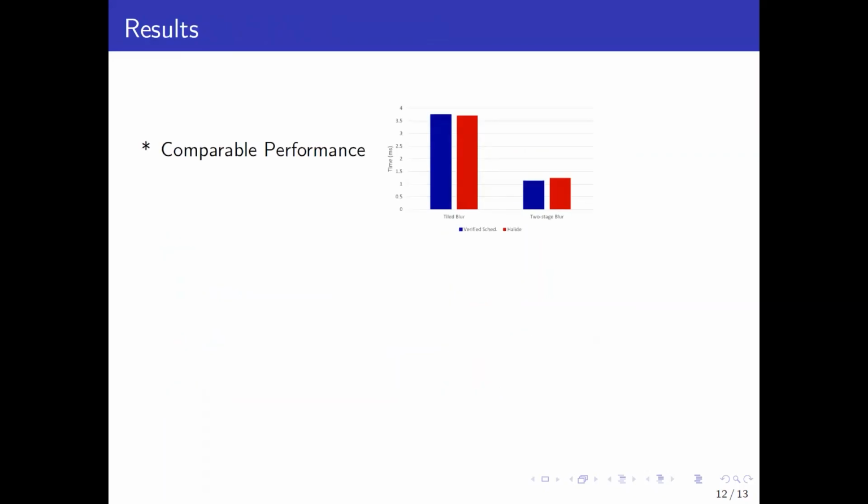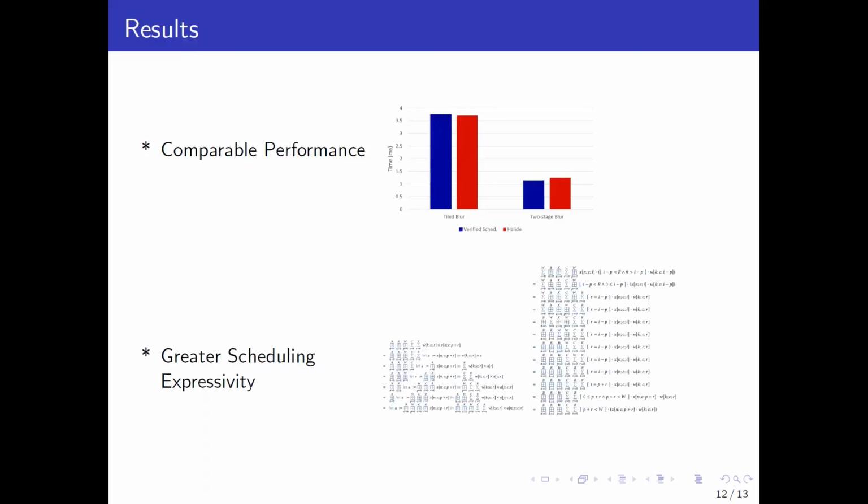We have preliminary results on a set of representative examples that show that our framework is able to produce efficient code on par with that produced by state-of-the-art systems with weaker formal guarantees, like Halide. Moreover, we show that our framework has greater scheduling expressivity. We're able to schedule a family of useful program transformations beyond what is even reachable in Halide.